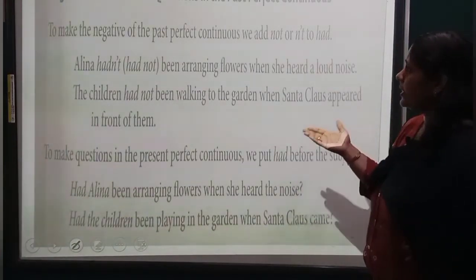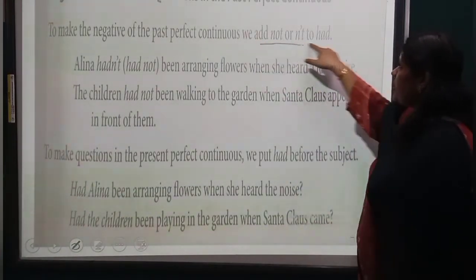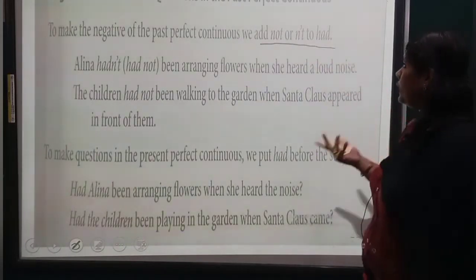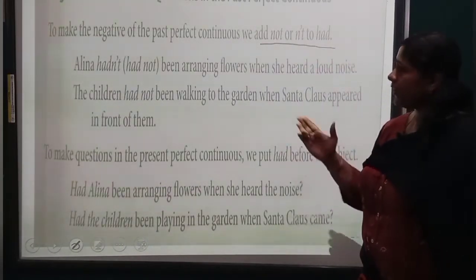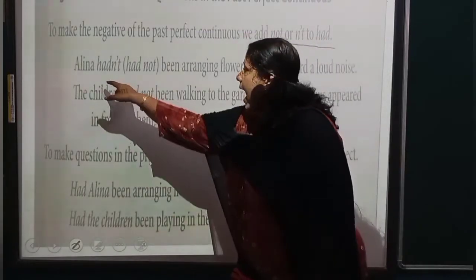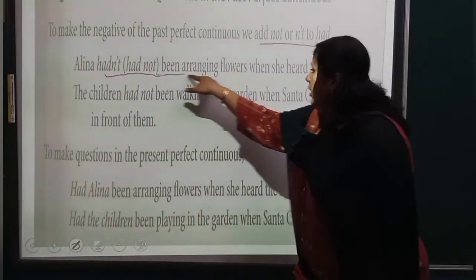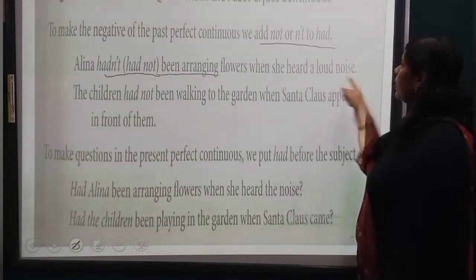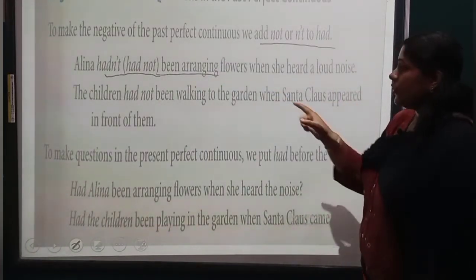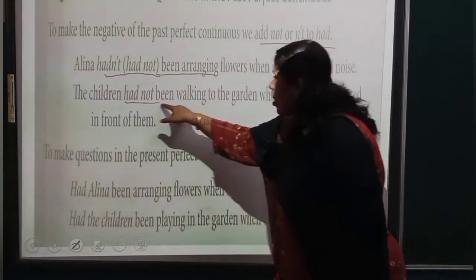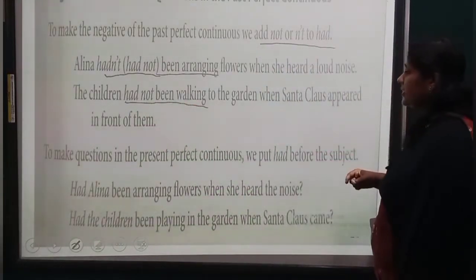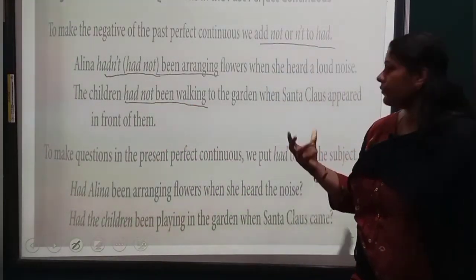To make the negative of the past perfect continuous, we just add not or n't to had. For example, Alina hadn't or had not been arranging flowers when she heard a loud noise. The children had not been walking to the garden when Santa Claus appeared in front of them.